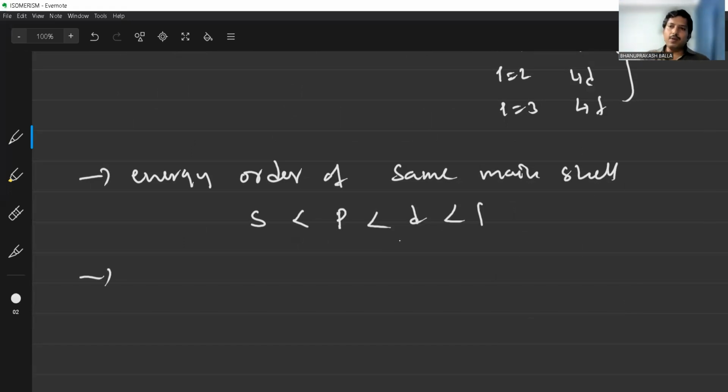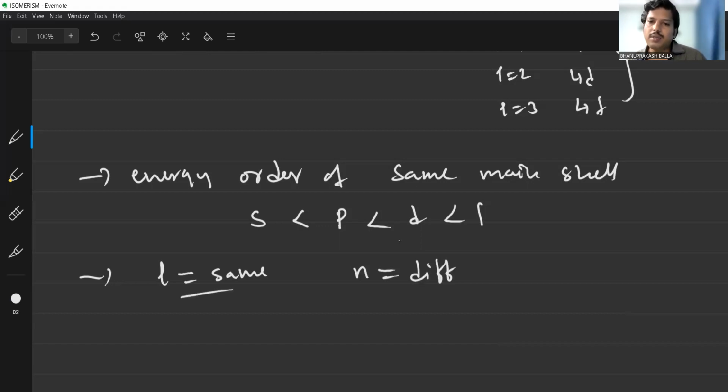And the second one: subshells having equal L values, where the L value is the same but the N value is different. For example, L is equal to 3, which means 0, 1, 2, 3. That is the F subshell. The F subshell means 4f, 5f, 6f, 7f.